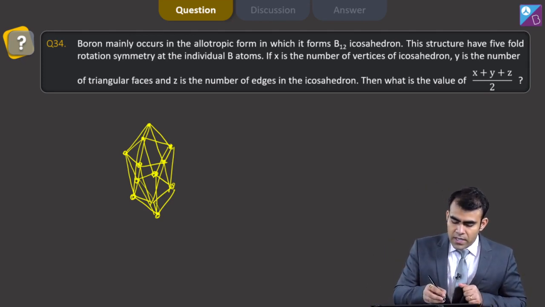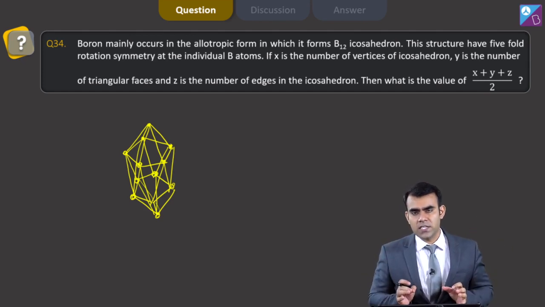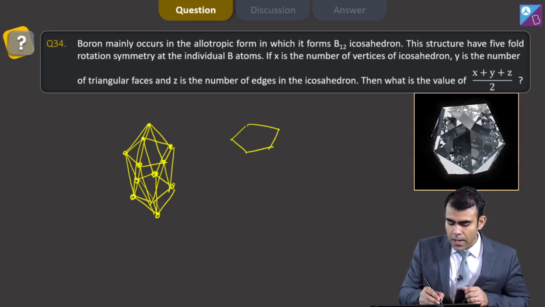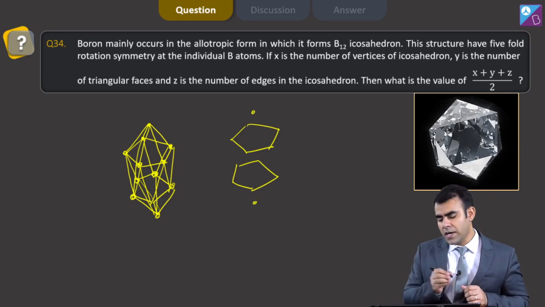Now if you see, the question says X is the number of vertices of icosahedron. Now in this icosahedron structure, there is a pentagon here, a pentagon here, and a boron here, boron here.